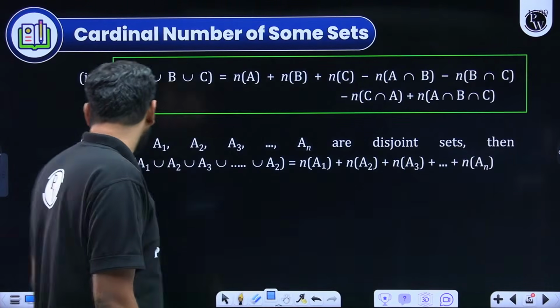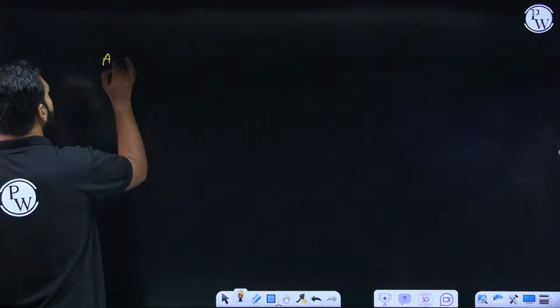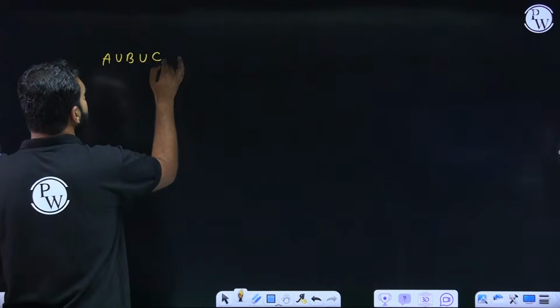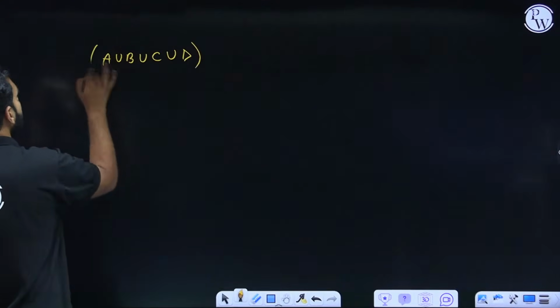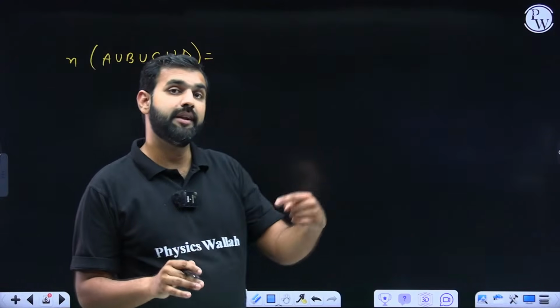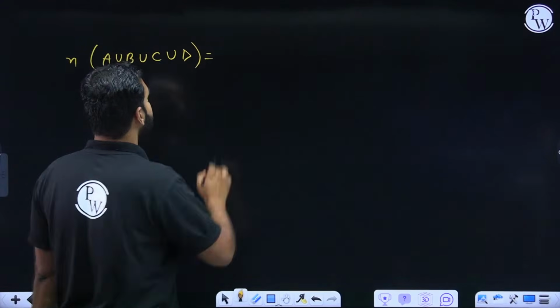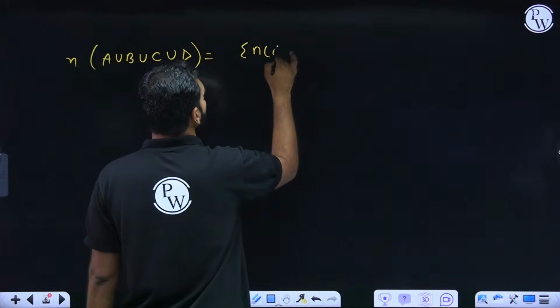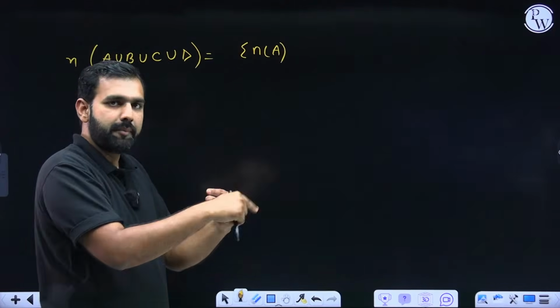For example, with 4 sets, let's say I have to develop the formula. Let's say I'm talking about A union B union C union D, and the number of elements is asked. What would that be? First of all, take the summation of NA plus NB plus NC plus ND. I hope you're understanding it. So summation of NA, which means NA plus NB plus NC plus ND.